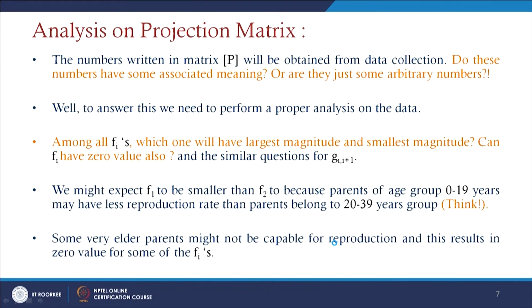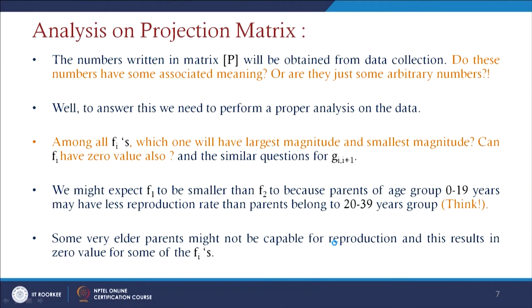If you go for this analysis on the projection matrix, the numbers written in matrix P will be obtained from data collection. How many age groups exist from 0 to 19 and above 19, how many people exist, whatever we have defined for different age groups, we can count directly from the data. And do these numbers have some associated meaning, or are they just arbitrary numbers? That we also have to verify.